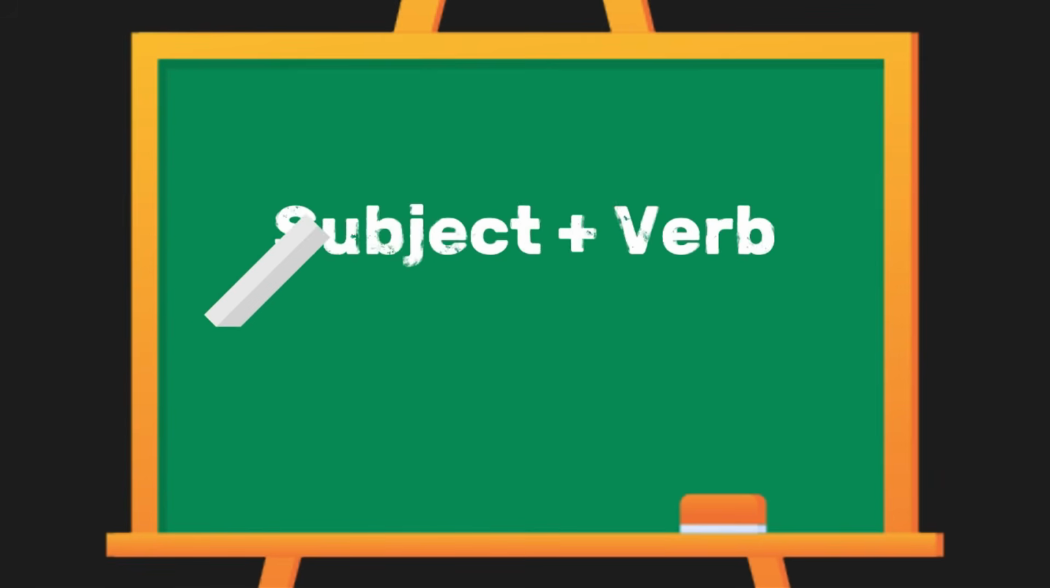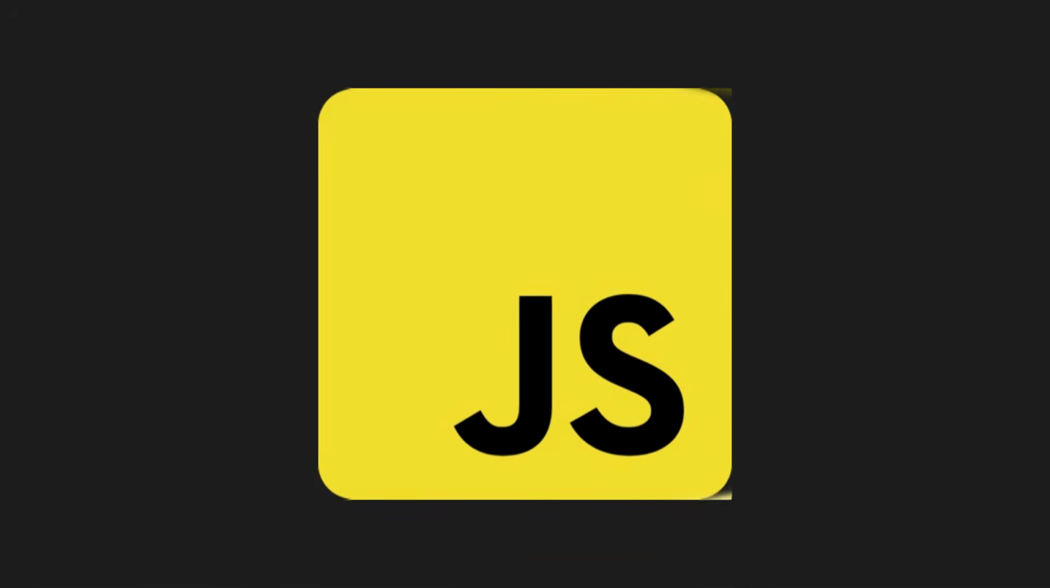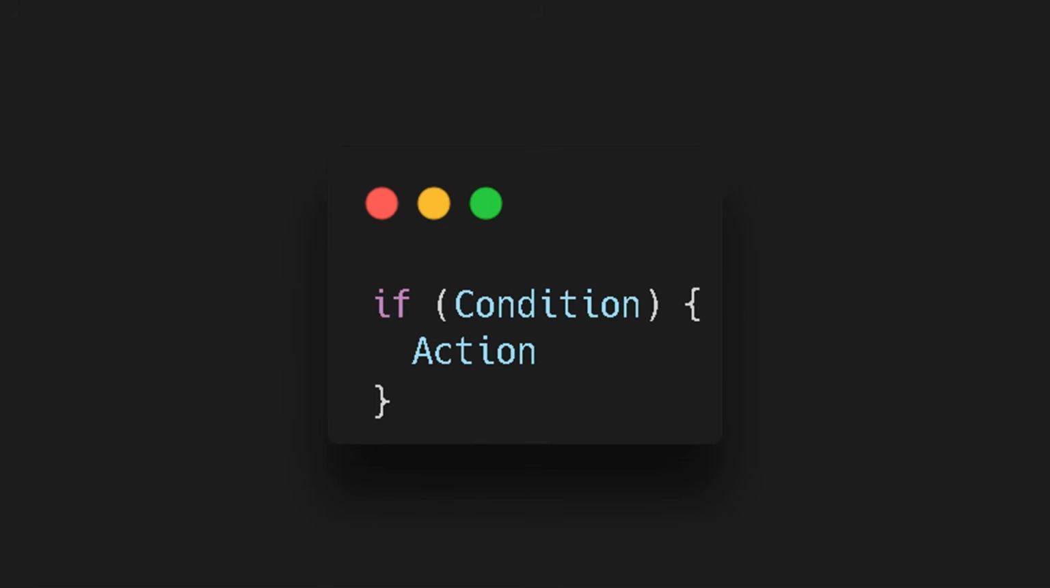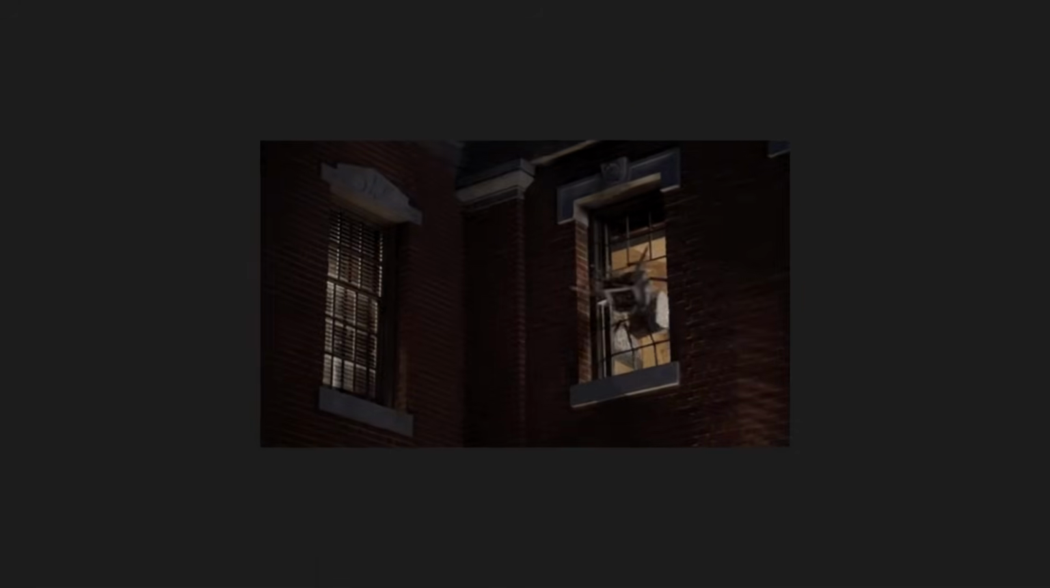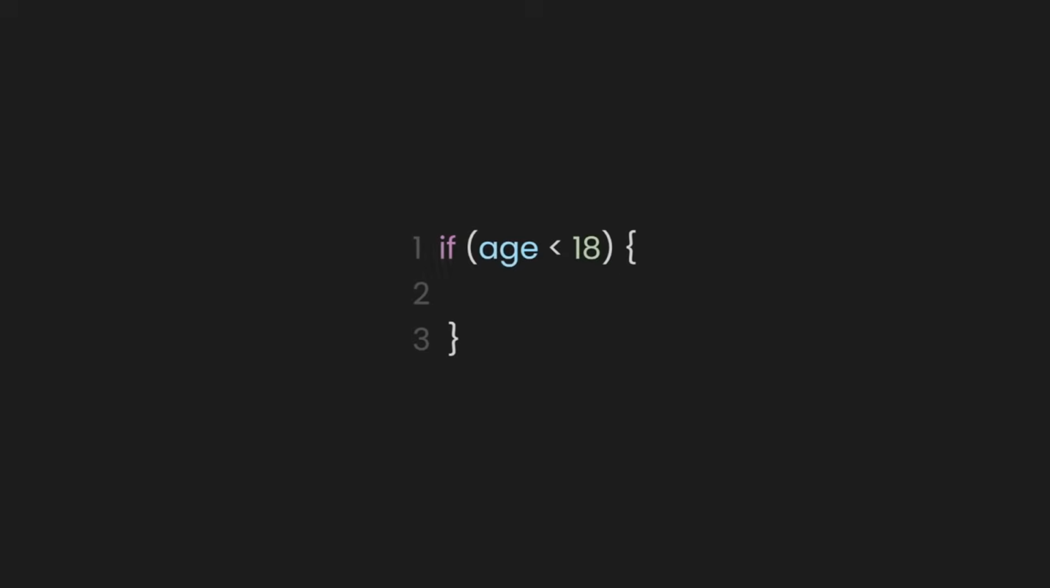Just like in English, where you need a subject and a verb to make a proper sentence, in JavaScript, you need to follow the right syntax to make an if statement work. If you write it wrong, the computer gets confused, like if you wrote a sentence with no verbs. For an if statement, the syntax is the exact structure. The word if, parentheses for the condition, and curly braces for the code that runs if the condition is true.